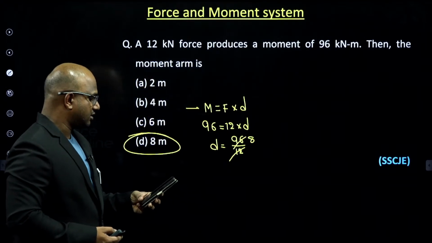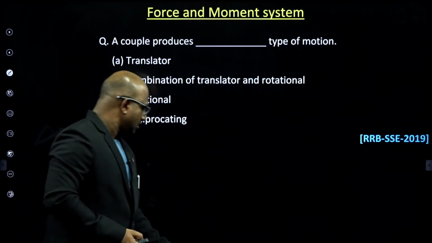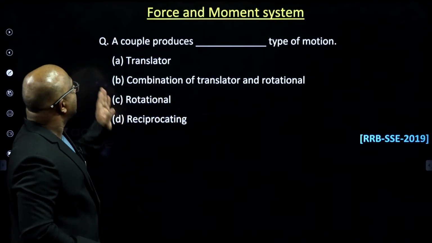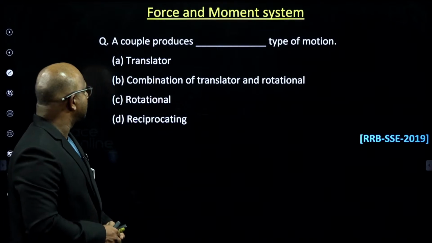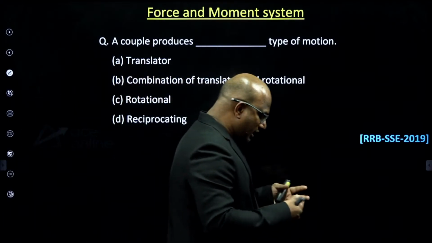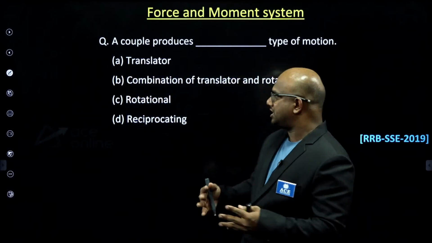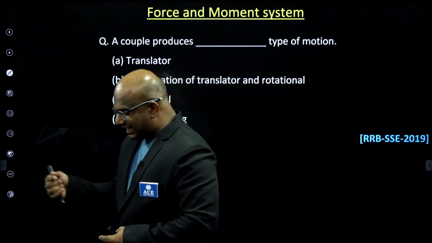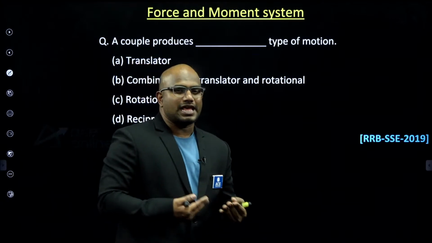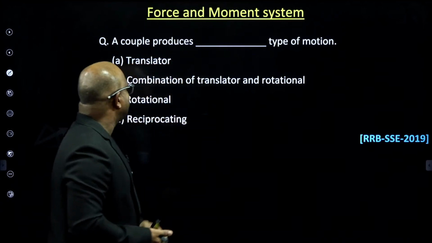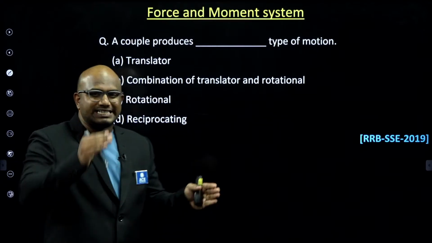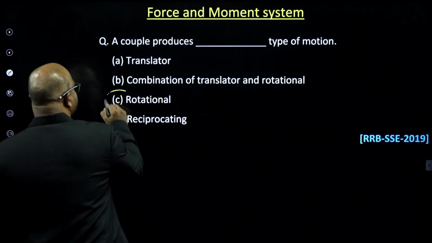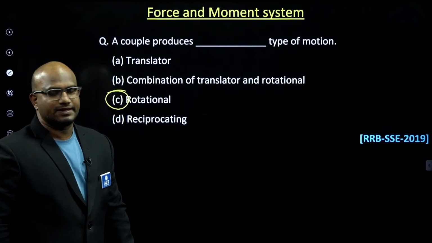Good, guys, good. Now, please try to understand this question. A couple produces what type of motion? Translational motion, rotational motion, a combination of translational plus rotational, or reciprocating motion, guys. Typical reciprocating motion is nothing but a translational motion itself, guys. So the couple gives the turning effect. Turning effect means rotational motion of your body, guys. The answer is option C. Clear?